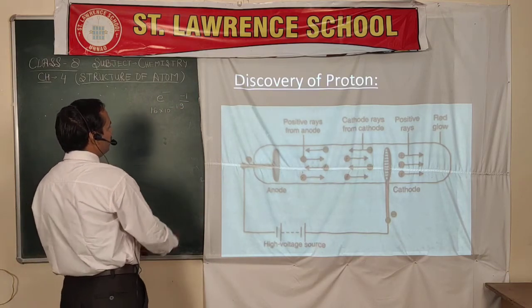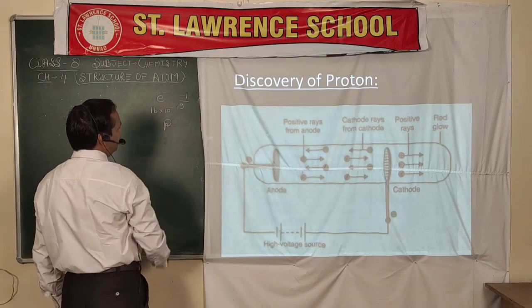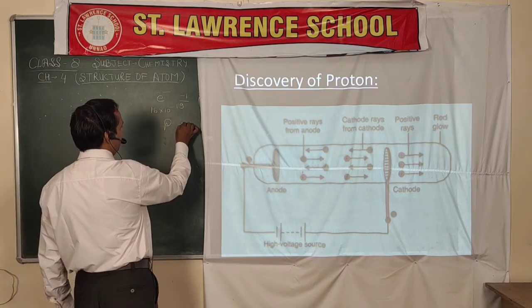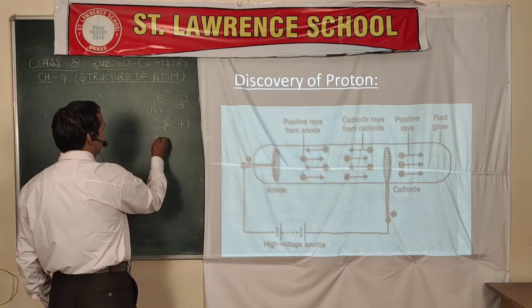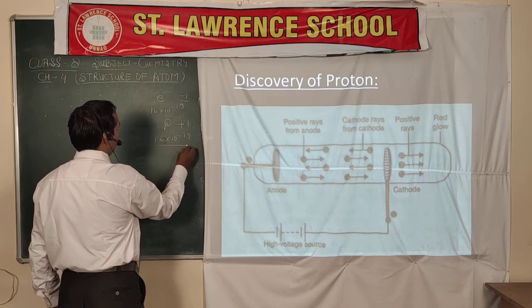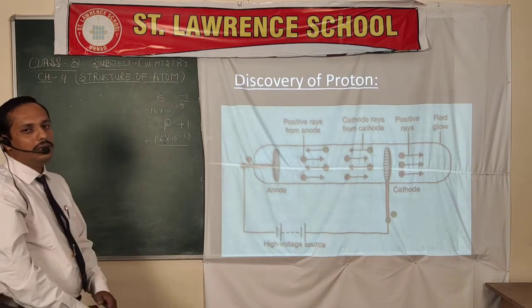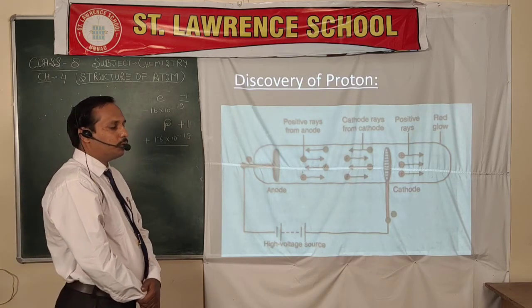The proton has a positive charge and is represented by P. Its charge is plus 1, which is 1.6 into 10 to the power minus 19 coulomb, but positive, while in the electron it is negative.